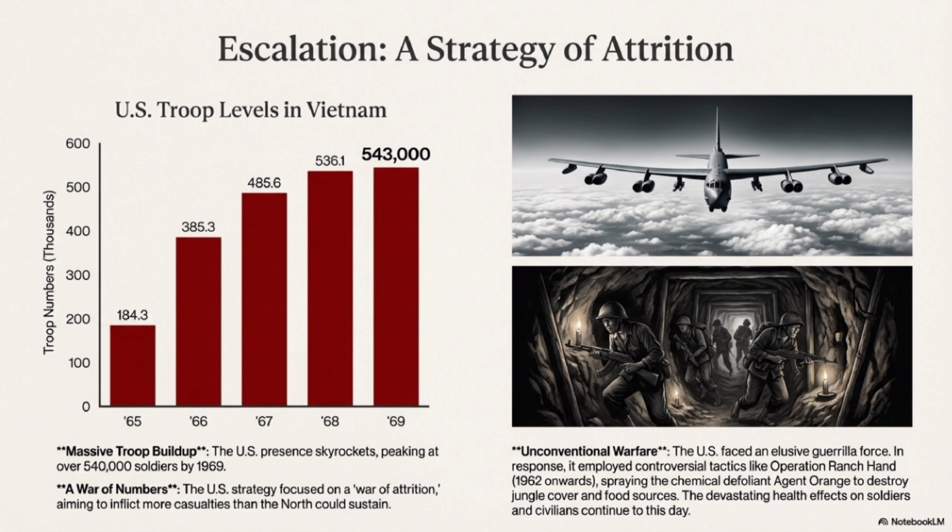American strategy focused on a war of attrition, trying to wear down the enemy by inflicting heavy casualties. But the U.S. faced a difficult challenge: guerrilla fighters who blended into jungles and villages. To counter this, the military used tactics like Agent Orange, a chemical sprayed to destroy jungle cover. These tactics caused long-lasting health problems for soldiers and civilians, effects that are still felt today.